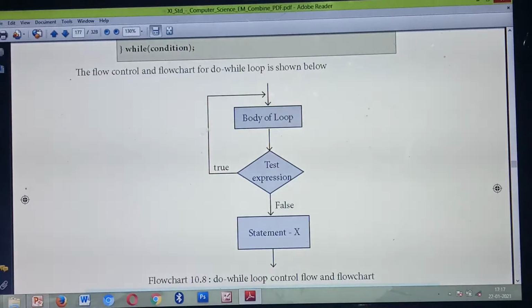This loop executes till the condition becomes true. Once the condition becomes false, it automatically comes outside, and then statement X gets executed. Understood?